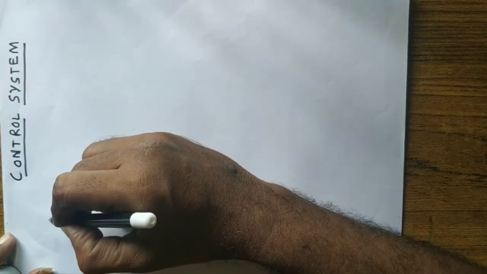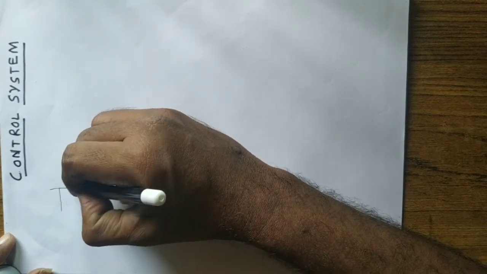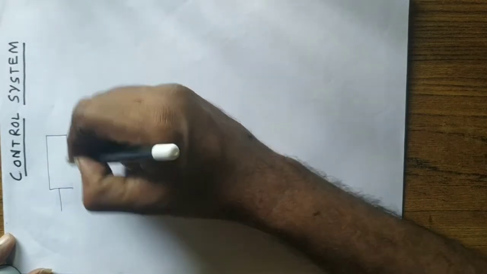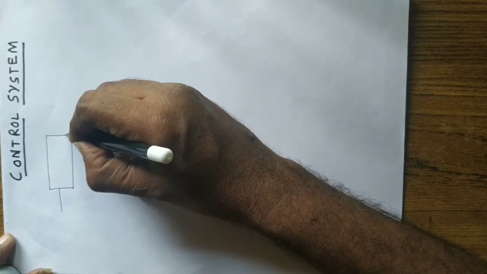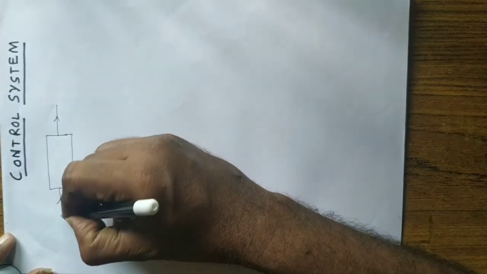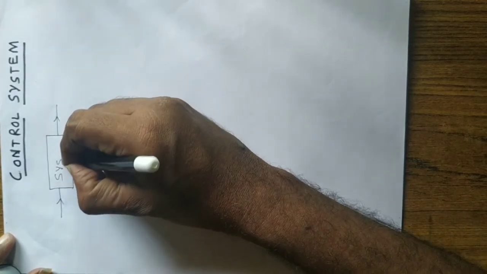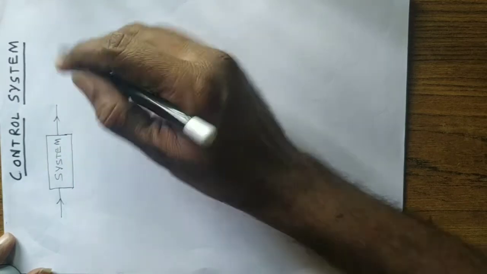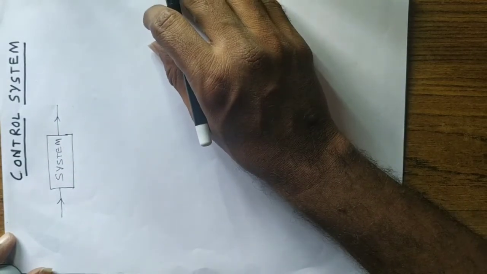So system may be defined as typical arrangement of components connected together to perform a function, right?